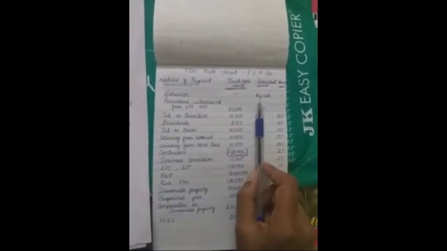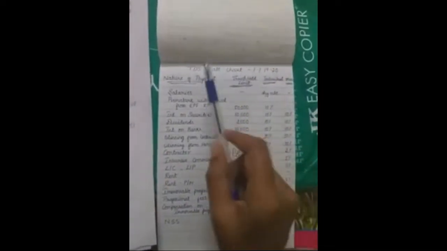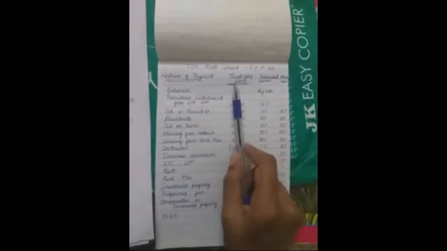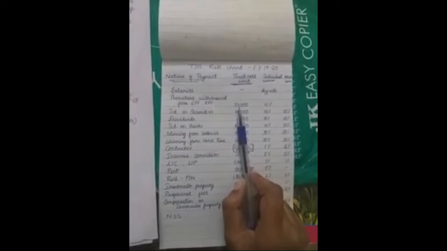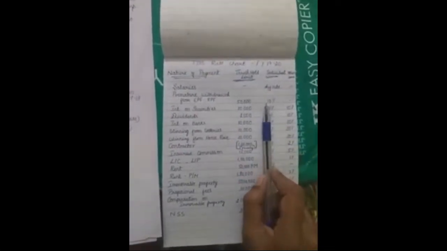Before going to solve the problem, there is a certain TDS rate chart. Let us analyze that. This is the TDS rate chart for the present financial year. On the basis of salary, threshold limit is nil, individual average rate. I will explain it when we come to the problem. Next, premature withdrawal from EPF or PPF, the threshold limit will be 50,000. If it exceeds rupees 50,000, the individual is going to pay 10% on the amount.